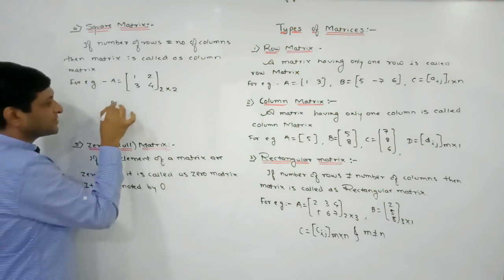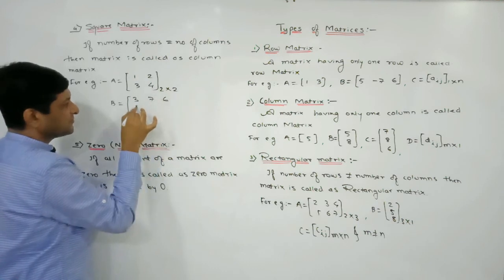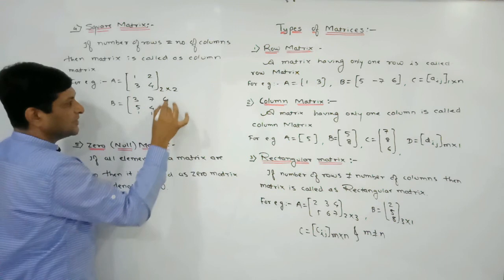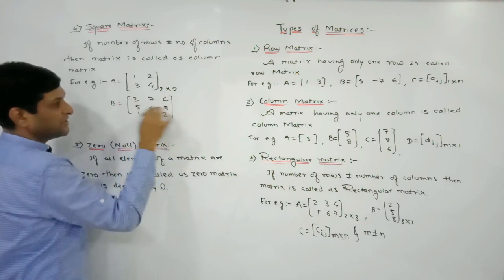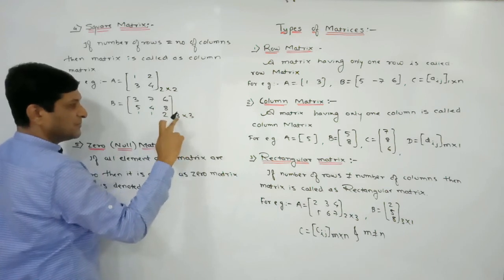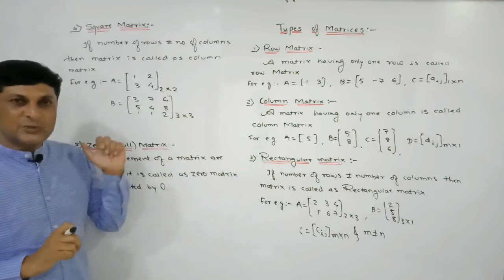Let B be a matrix whose elements are, say, 3, 7, 6, 5, 4, 8, 1, 1, 2. Here also we can observe that 3 rows are there and 3 columns are there, meaning the order is 3 by 3, meaning the number of rows and the number of columns are equal, so we can say that it is a square matrix.